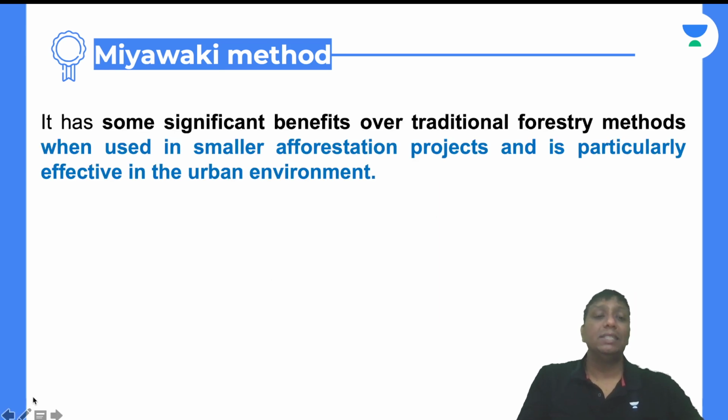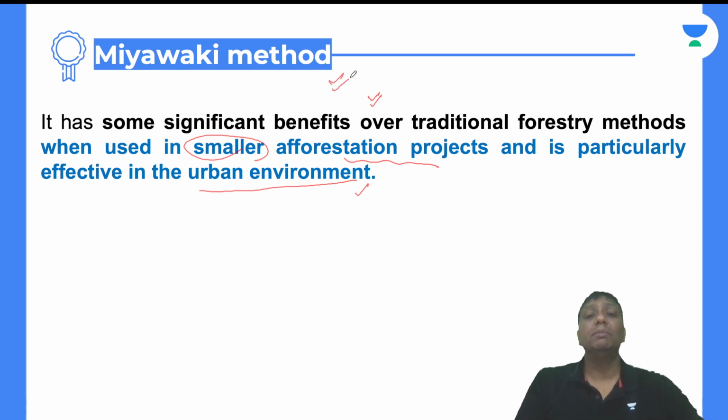Now, one thing more, guys: where is the best use of the Miyawaki method? Even some significant benefit over the traditional forestry method is what? In a particular and smaller area. For smaller area afforestation projects, Miyawaki is the best one. It is particularly effective in the urban environment. So for a particular local area in an urban environment, the Miyawaki method is the best solution. And UPSC asked a question in 2022, based on how people in urban areas can go for the Miyawaki method.